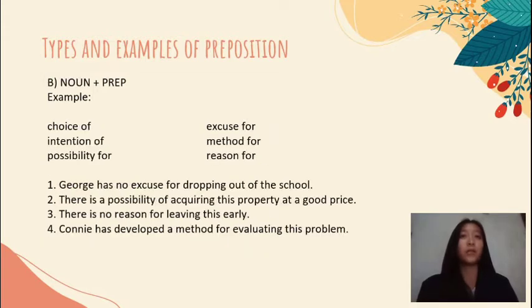Second is noun plus preposition. For example, choice of, intention of, possibility for, excuse for, method for, and reason for. For example, number 1, George has no excuse for dropping out of the school. Number 2, there is a possibility of acquiring this property at a good price. Number 3, there is no reason for leaving this early. Number 4, Connie has developed a method for evaluating this problem.